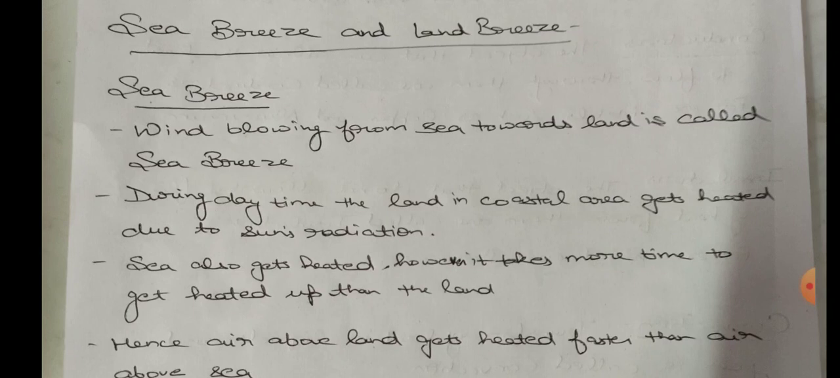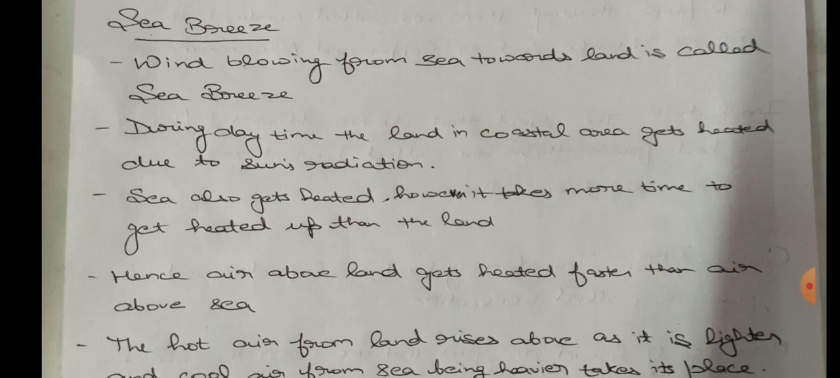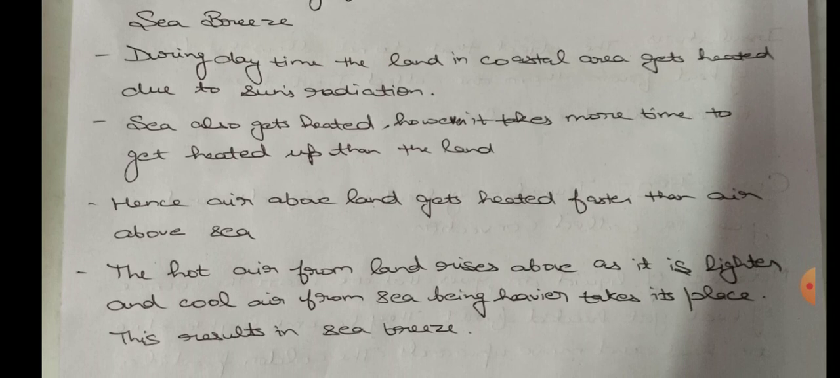However, it takes more time to get heated up than the land. The sea also heats up, the land also heats up, but land heats up quicker than the sea. Getting it? Or we can say that sea takes more time to get heated up. So if the land gets heated faster, the air above land also gets heated faster than air above sea. The air above sea also gets heated, but the air above land gets heated faster than the air above sea.